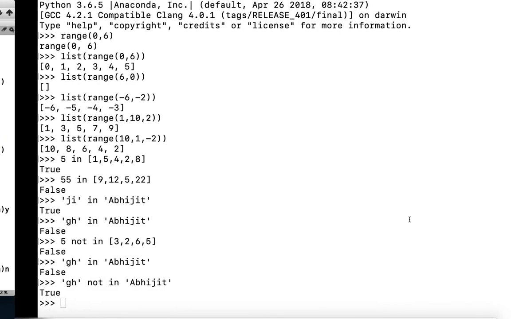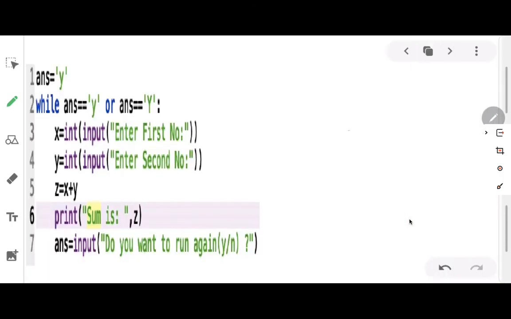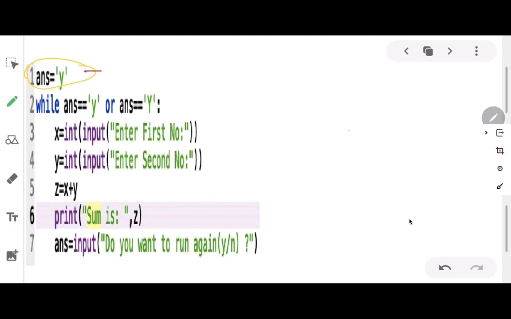Now let us try to understand how the while loop is working. So for that, let me just take you through the board. At first, what we had: ans equals to y. That means answer we have initialized to y. What is this? This is the initialization. Initialization means this is the first value. After that, what we have: if ans equals to y or ans equals to capital Y. Why have I given small y or capital Y? Because at the prompt someone might give capital Y also, so that it runs even for capital Y. Therefore I have used the OR operator here.